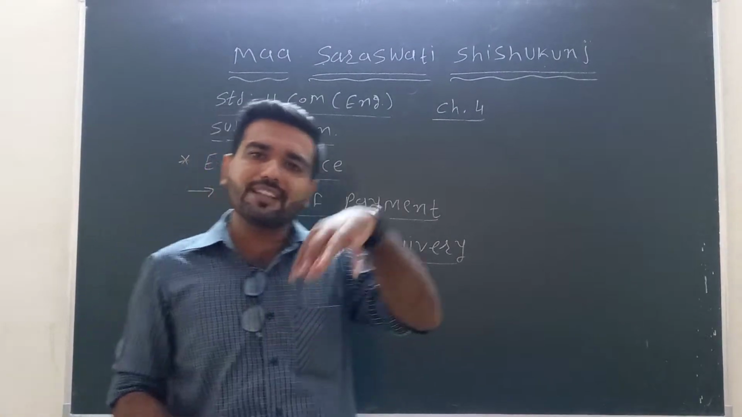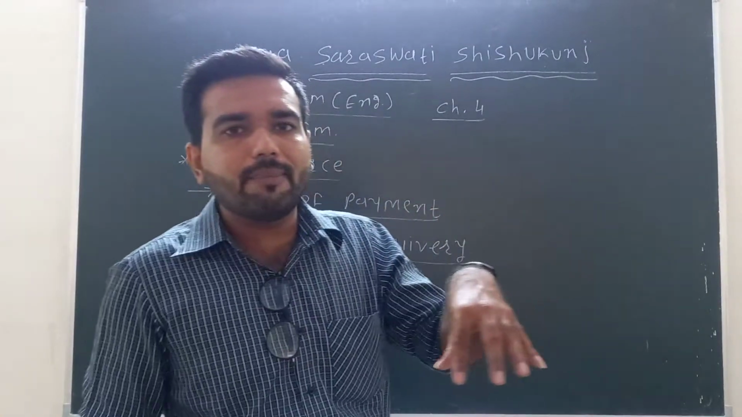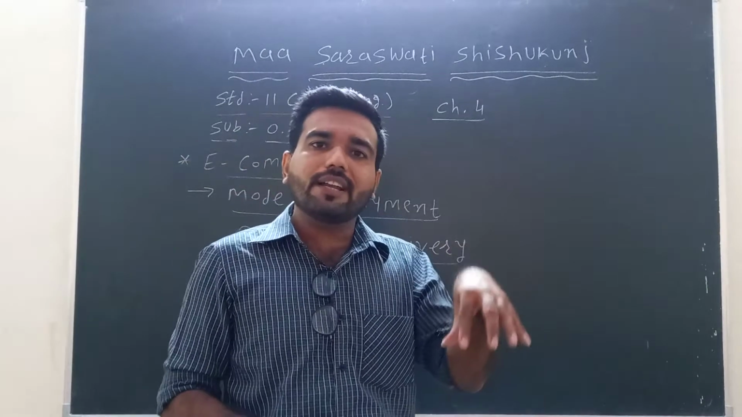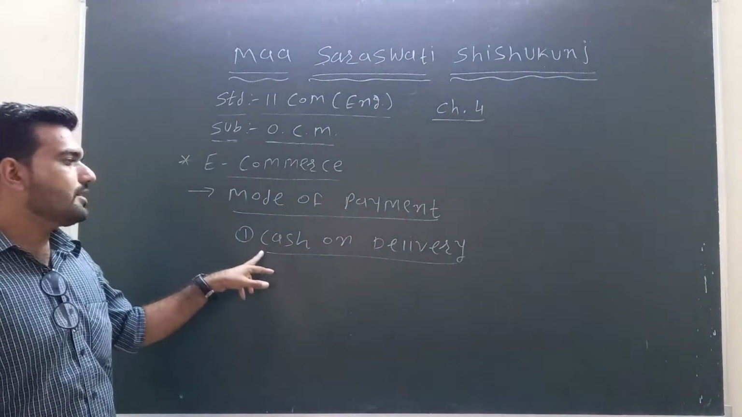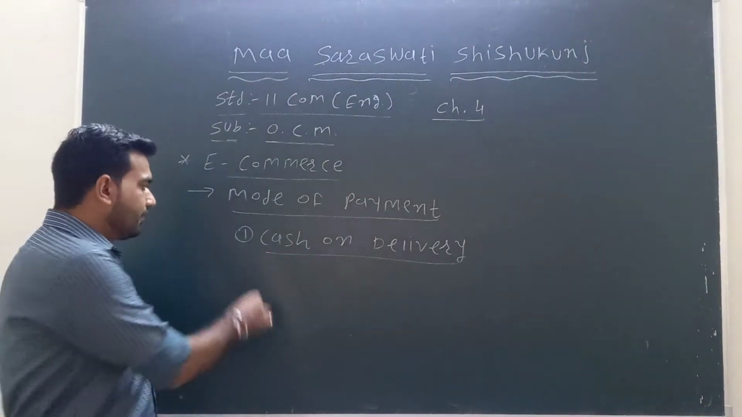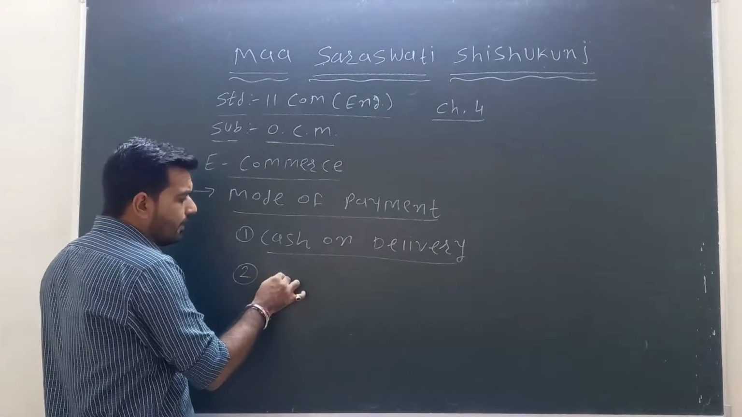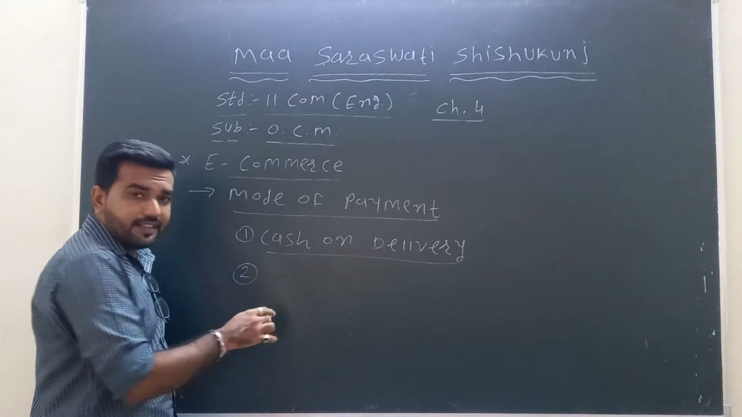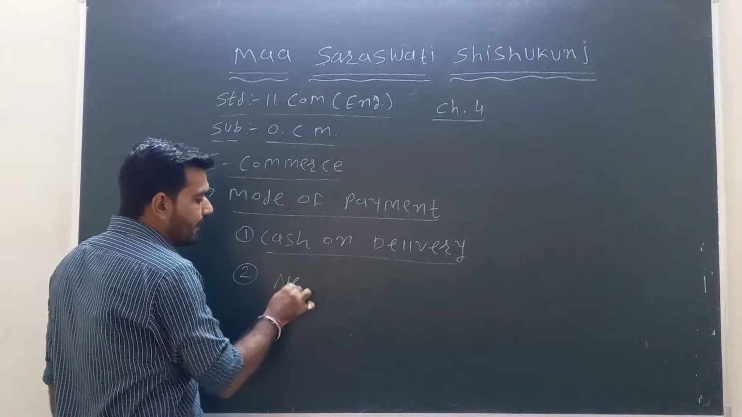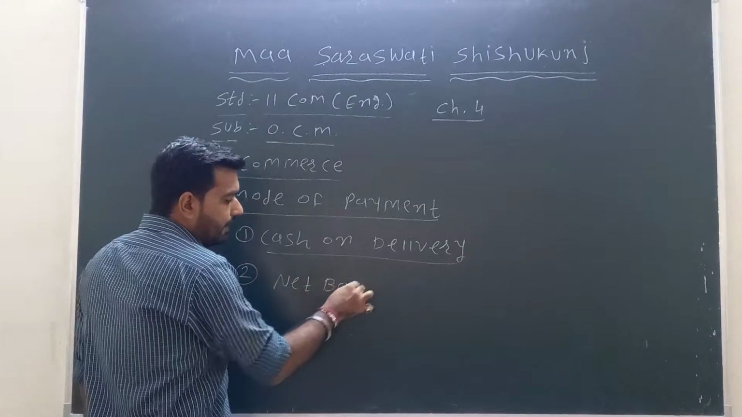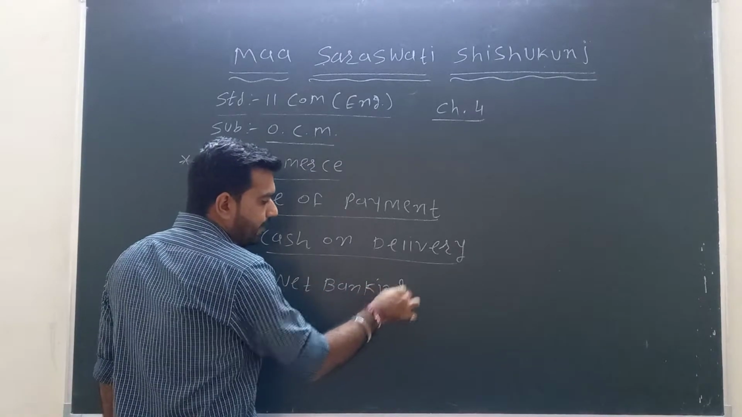If the goods are not available or do not come to our house, then we cannot make the payment. So first of all it is cash on delivery. Second it is the online transaction, that means here it is the net banking transfer. Second, it is net banking.